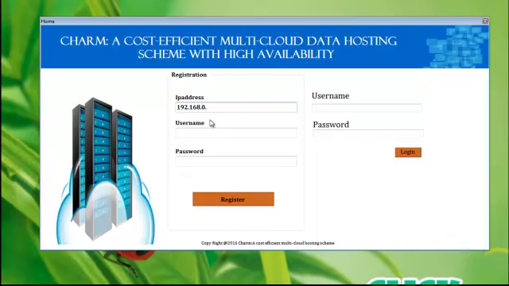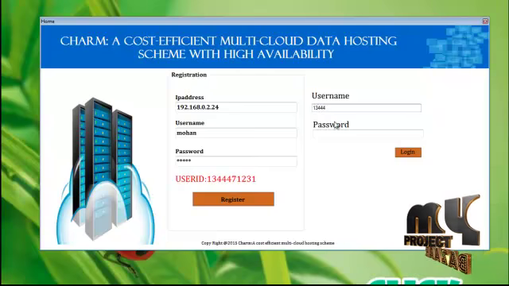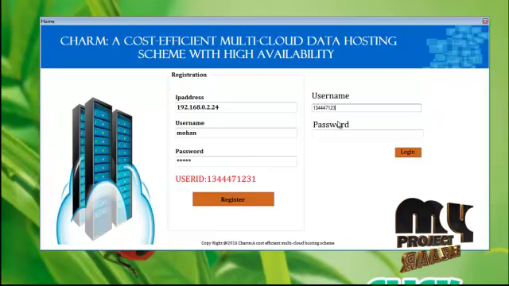Click register button. It will automatically create the user ID for this username. You have to enter the user ID to open, enter the password and click login button.